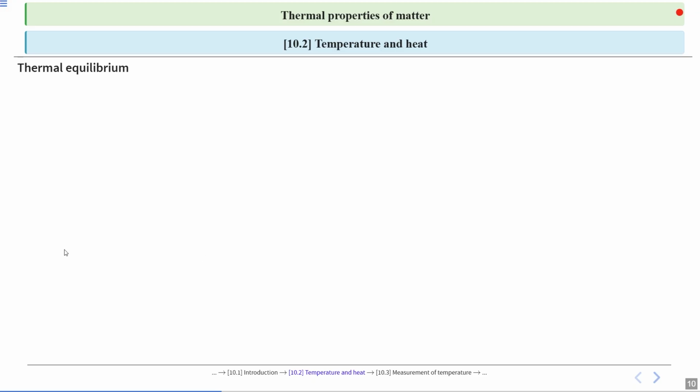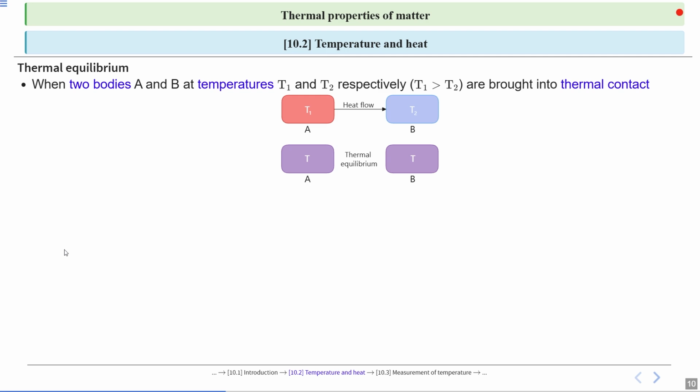Thermal equilibrium. Suppose we have two bodies, body A and body B, at temperatures T1 and T2 respectively. Here T1 is greater than T2 and they are brought into thermal contact.